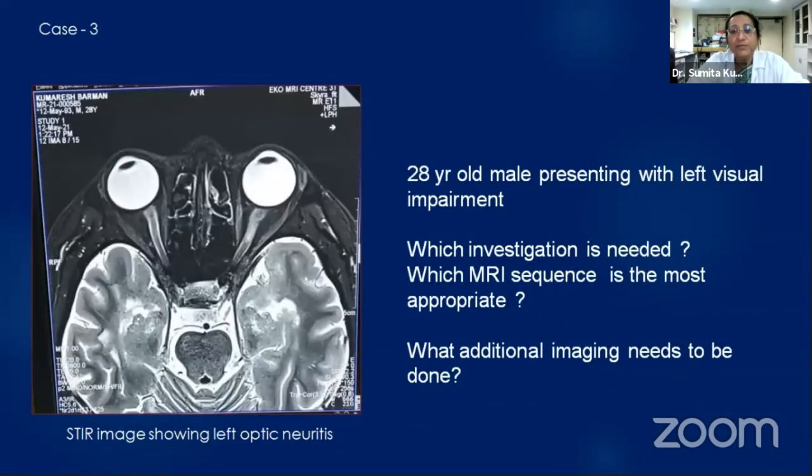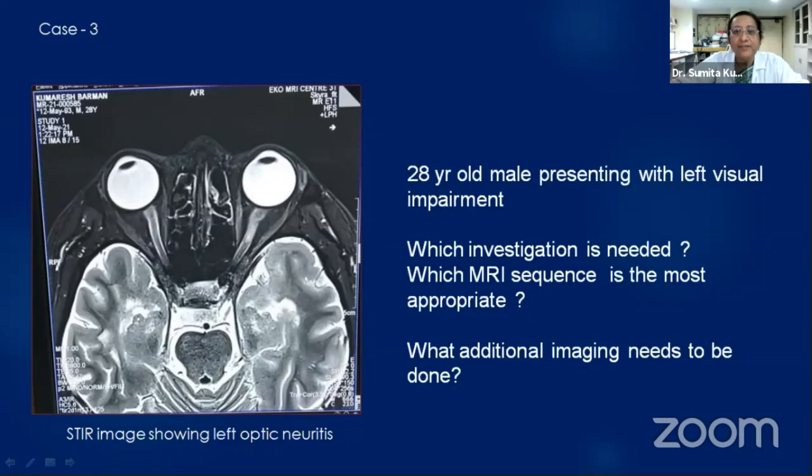Next question, which I would like to ask postgraduate trainees is, in this kind of a clinical scenario, a 28-year-old male presenting with left visual impairment of acute onset. So what investigation is needed? If the answer is MRI, the postgraduate trainee should be able to suggest what is the most important and appropriate sequence. Of course, it is the STIR sequence, which shows the signal intensity of the optic nerves in a beautiful way. This is the normal and this is the abnormal optic nerve showing the demyelinating plaque.